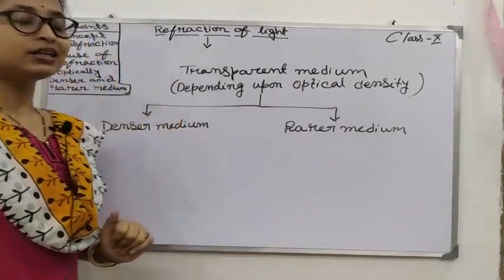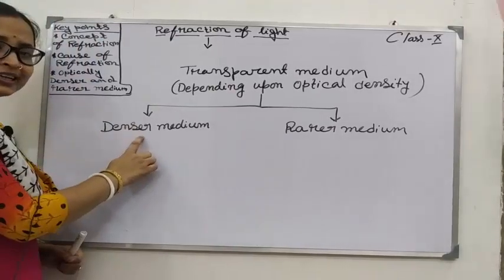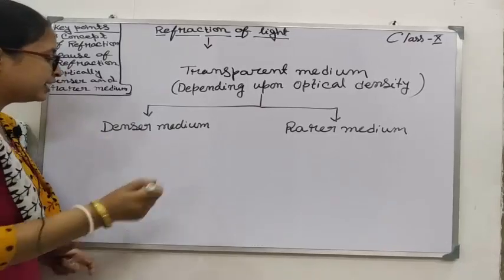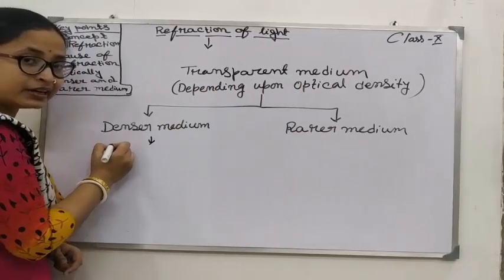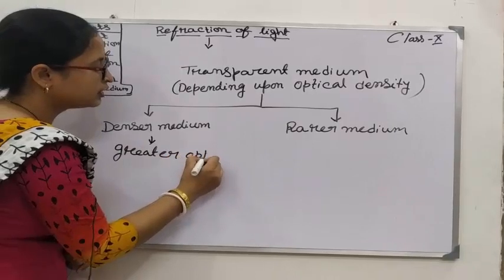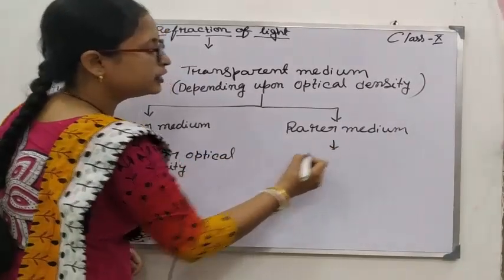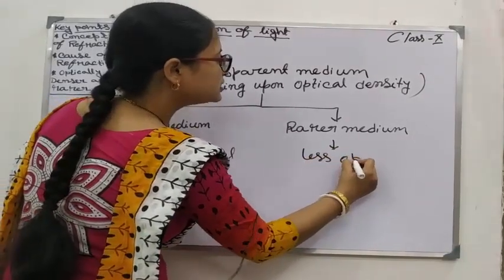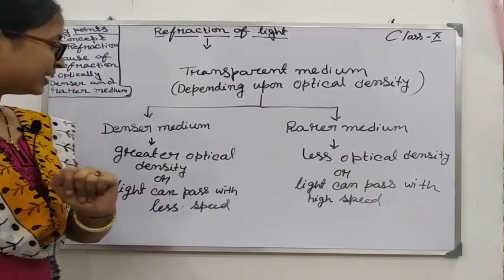Now, what is the definition of denser medium? From the name only it is clear. Denser means its density is greater. Which density? Optical density. Denser medium means which has greater optical density, and rarer medium means which has less optical density. Simple now? Clear?